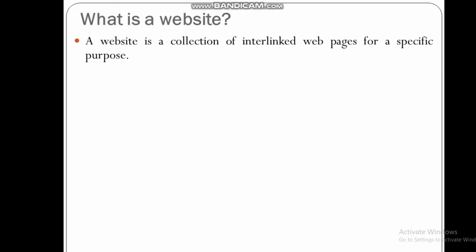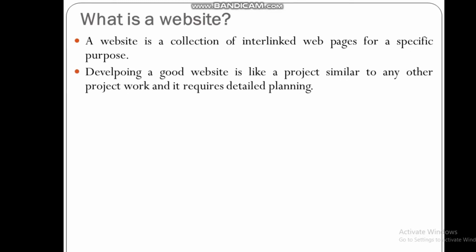So whatever single file we create in Composer or using Notepad, that file is known as a web page. And when there are several web pages interlinked, then that is known as a website. Developing a good website is like a project similar to any other project work, and it requires detailed planning.